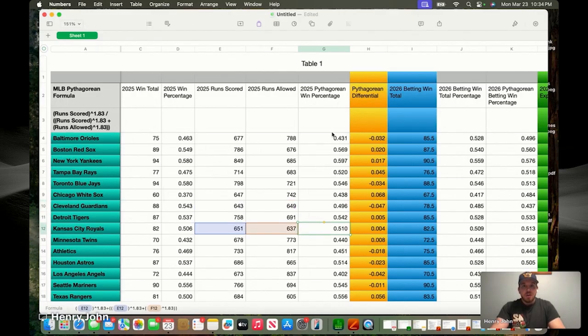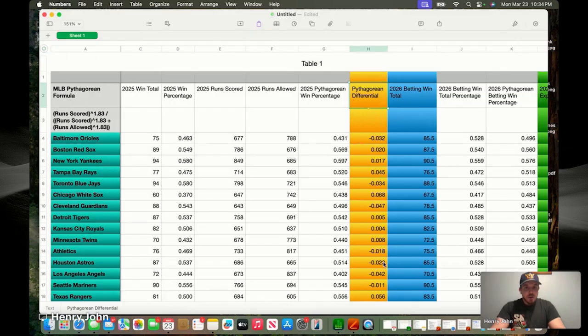So again, very base level stuff, but fascinating to look at if you're a numbers nerd like me. We've got our calculations going all the way down for what this formula says each team should have won last year based on their runs scored and allowed. Then we get to this column here, highlighted in yellow because it's important. I color code things, so bear with me. It's the differential: the difference between what they actually won and what they should have won in percentage.